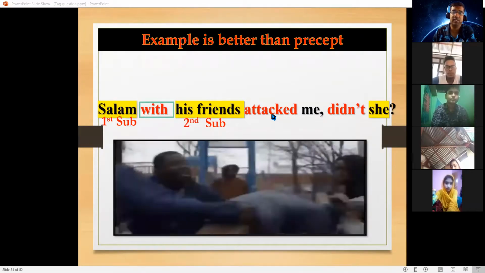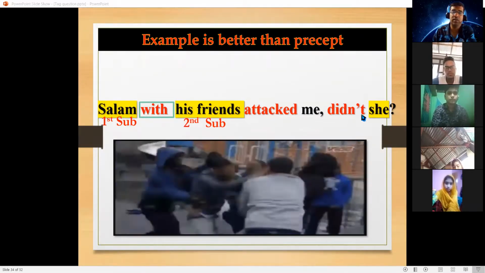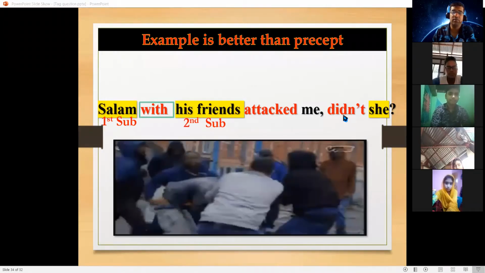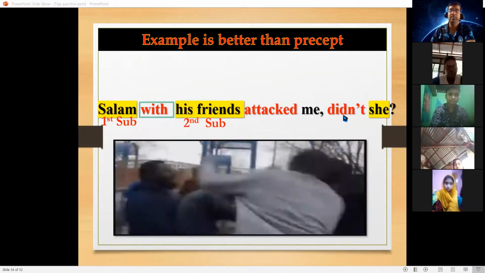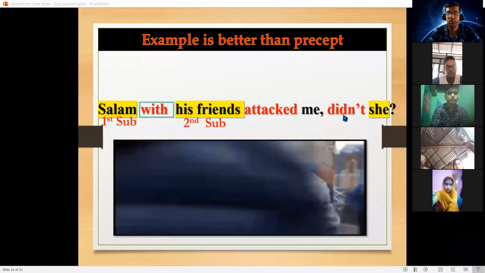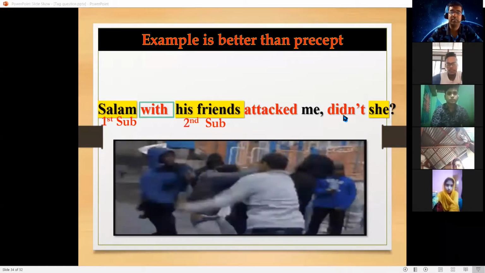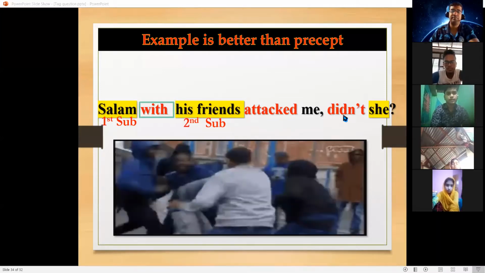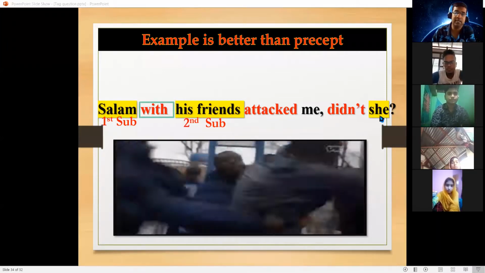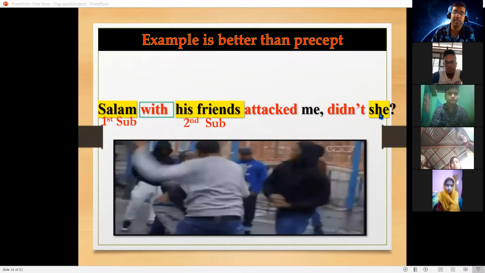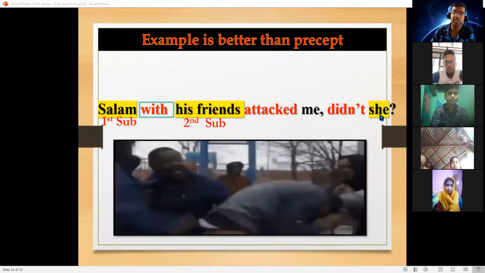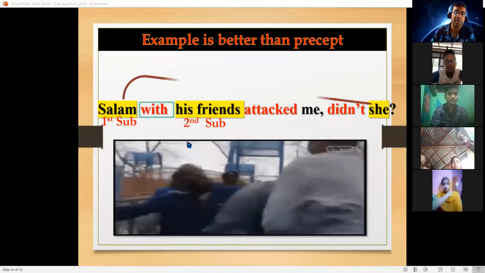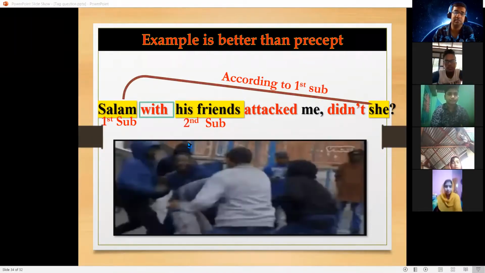So this is the past indefinite tense and the auxiliary verb is "didn't." You know that if you do not directly find the auxiliary, there is no auxiliary in present indefinite and past indefinite, where we use do, did, and does. So "didn't," and the pronoun is "he," not "she." There would be "he" used, according to the first subject.